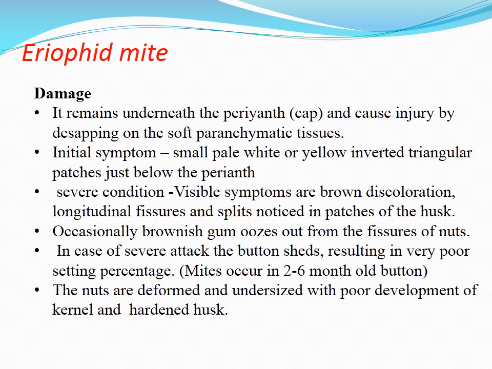Damage: it remains underneath the perianth and causes injury by desapping the soft parenchymatic tissues. Initial symptom: small pale white or yellow inverted triangular patches just below the perianth. In severe condition, visible symptoms are brown discoloration, longitudinal fissures and splits noticed in patches of the husk. Occasionally brownish gum starts to ooze out from the fissures of nuts.